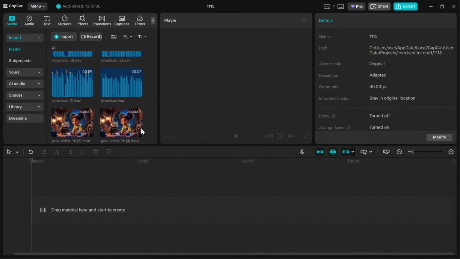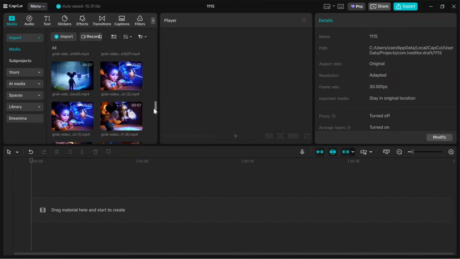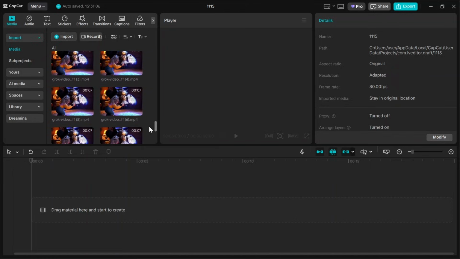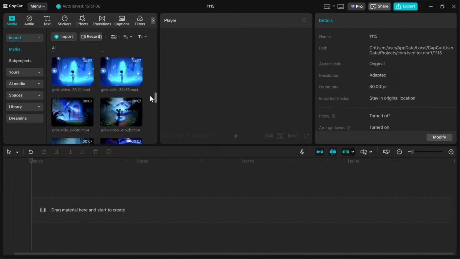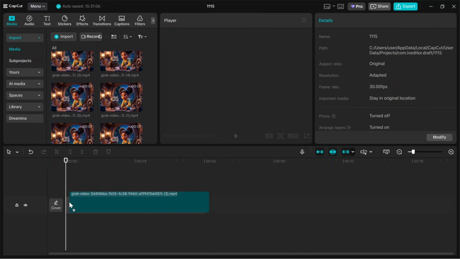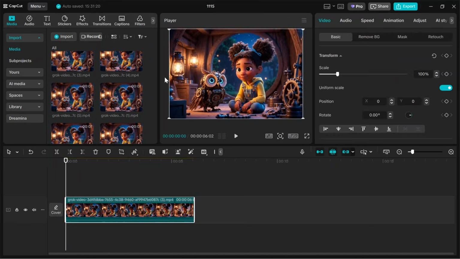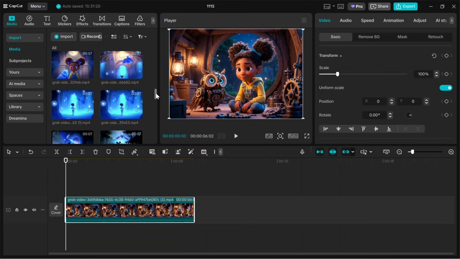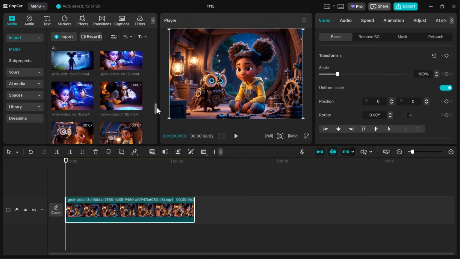So after importing our assets, we are going to drag them to our timeline and just sync them together. So the first scene, we are going to drag the first scene here and scroll down and look for the second scene.